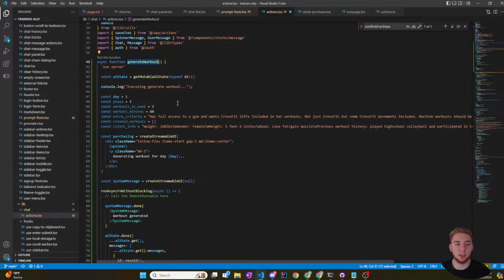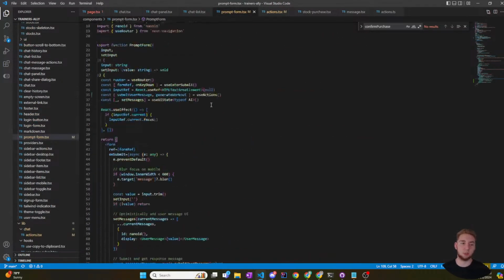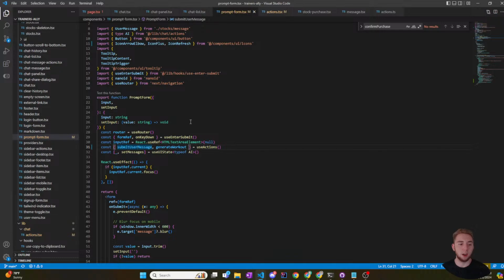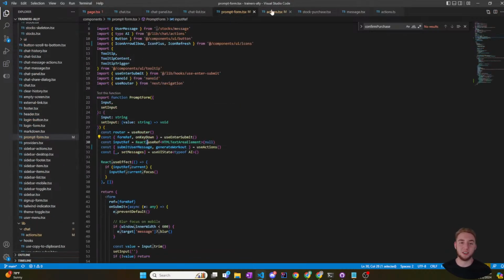And that's part of the beauty of the AI Vercel SDK: it is that easy to have this custom function as a part of this AI component that I wrap across my entire page, so that within my use actions hook, I can quickly pull that into any component that I want, as long as it's within something that is wrapped in an AI. Like in this case, prompt form is a part of the chat list, which is a part of the chat, which is actually set here and then wrapped within AI. So you can see there's a lot of layers there, and it took a bit for me to really unpack this template that I'm using, but I got the hang of it now, so I can explain that, which is pretty dope. So yeah, it's generating the workout, which is good.